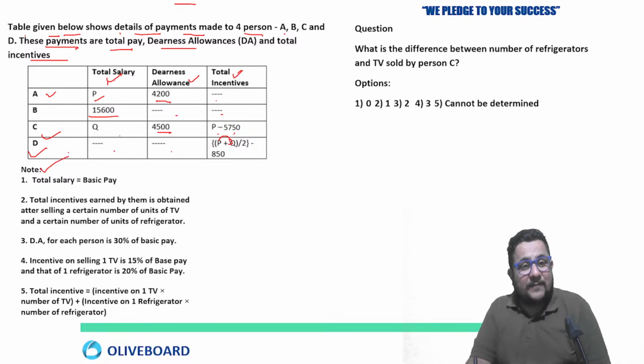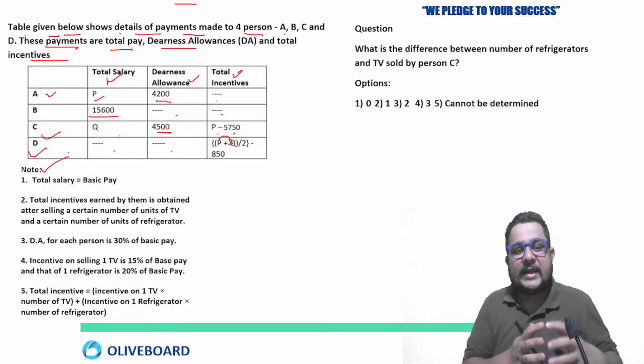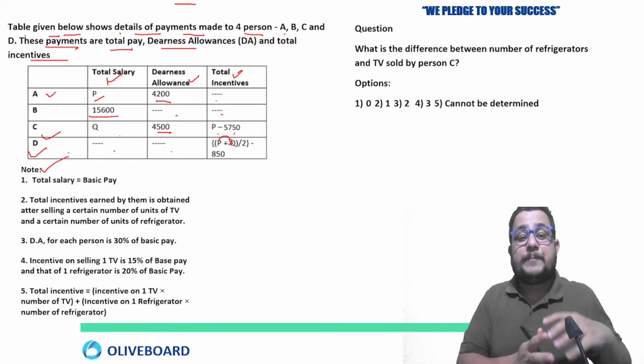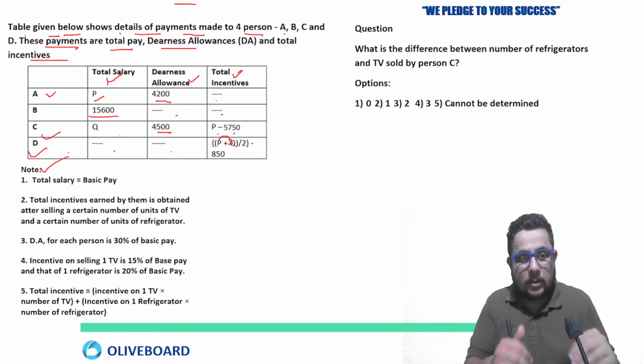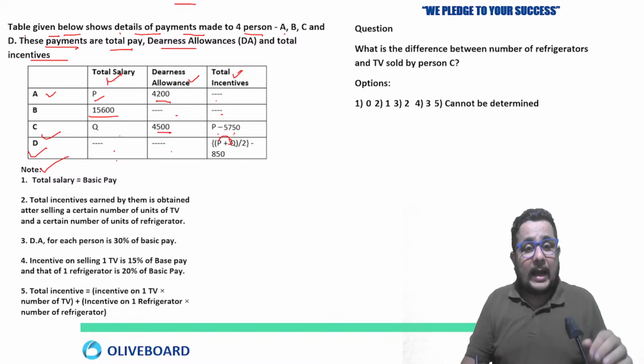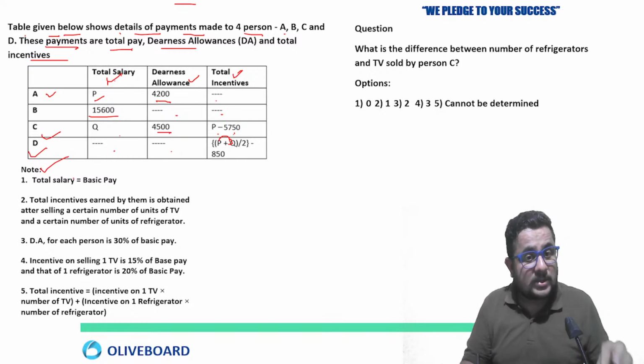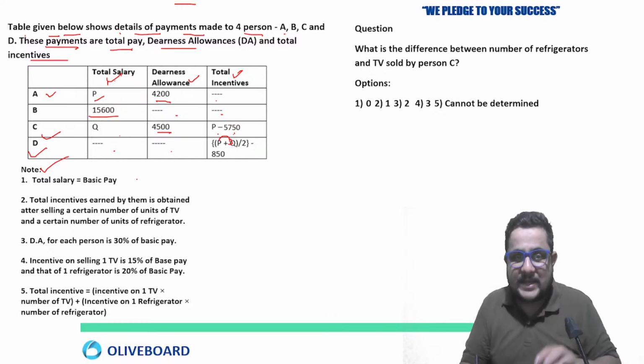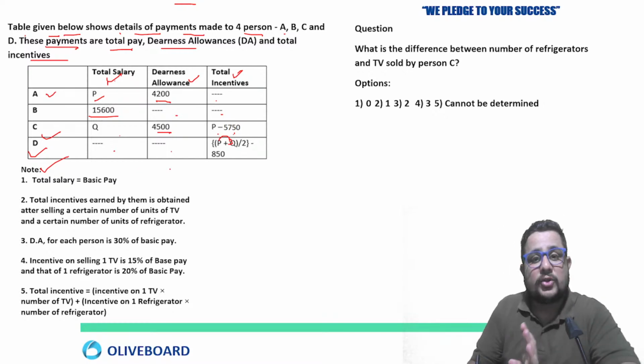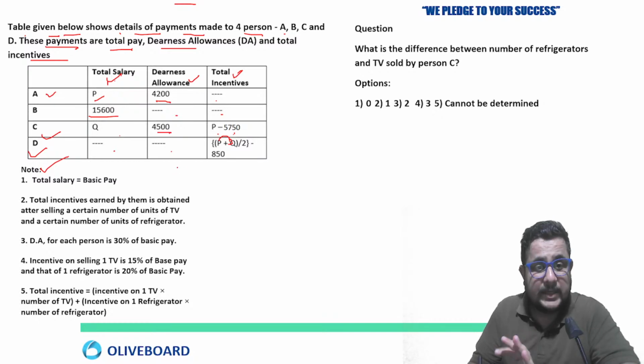Now some extra information is given that is new in these kinds of questions. It is not based especially on any arithmetic topic, but here you can see the importance of percentage, ratio, proportion, basic, average. In almost every question you have seen the use of these topics, right? Total salary equal to basic pay.